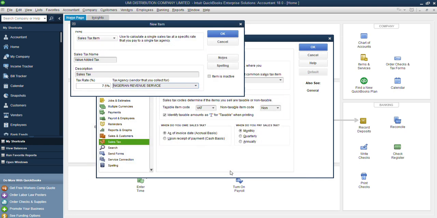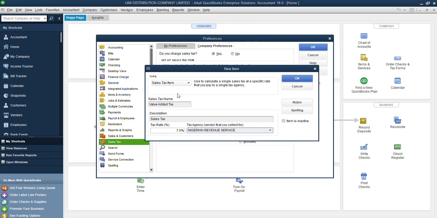I'll just click OK. Once that is done, I am sure that is done, because this is where everything will be closed. Once I am done setting up this item, I cannot modify it again. I cannot even come back later and say I made a mistake, I need to change it, especially the rate. No, I don't have that luxury. People will not give you that chance, because this is something you have to do once, and that is all. So when I verify that everything I did is correct, I'll just click OK.